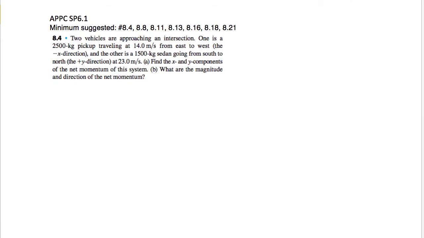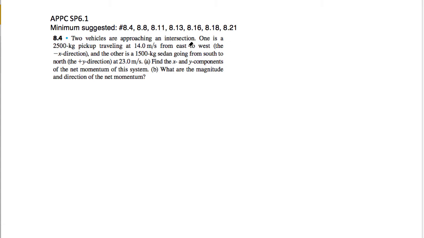So we are starting with question 8.4, which has two vehicles approaching an intersection. One of these is a 2,500 kilogram pickup traveling 14 meters per second from east to west. So the pickup is going to the left, and it has an initial velocity in the x direction of negative 14 meters per second.